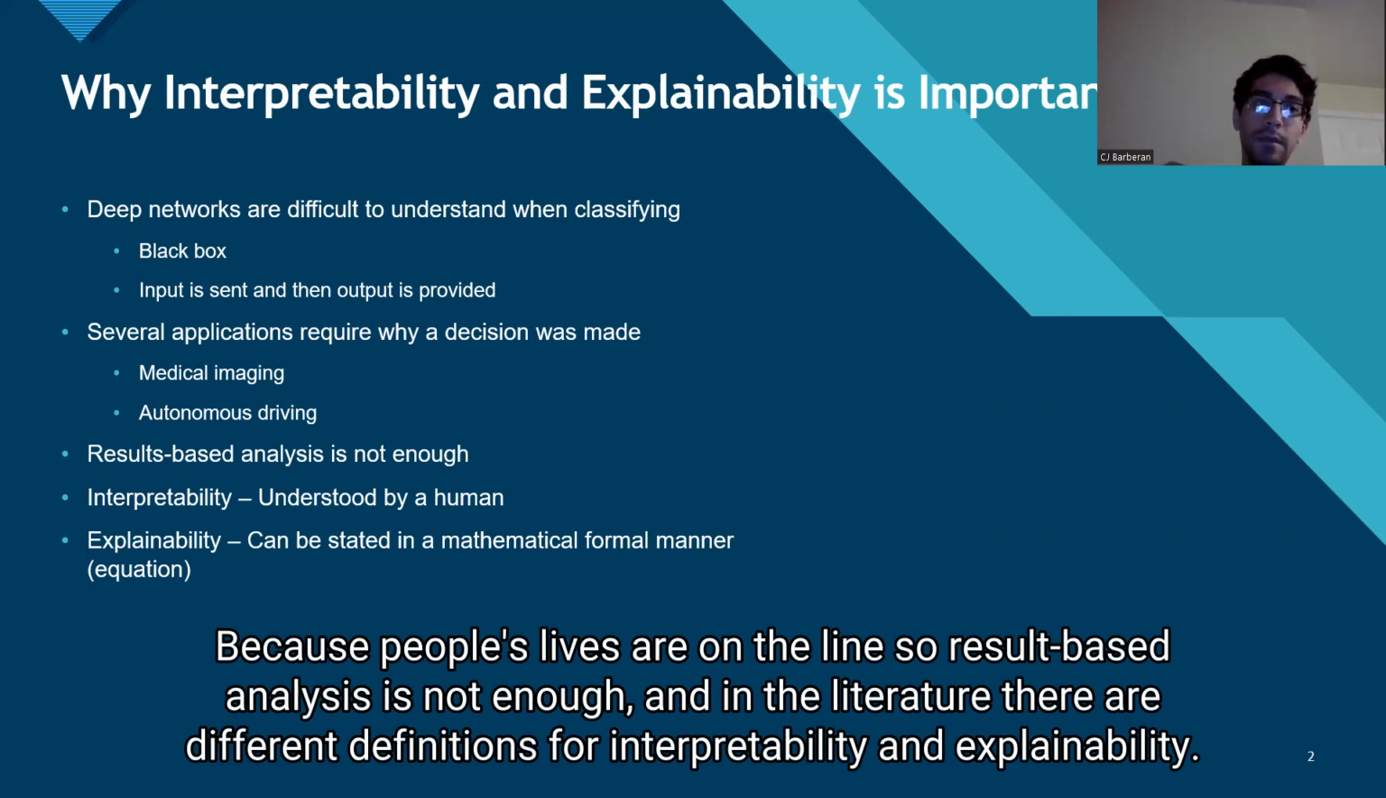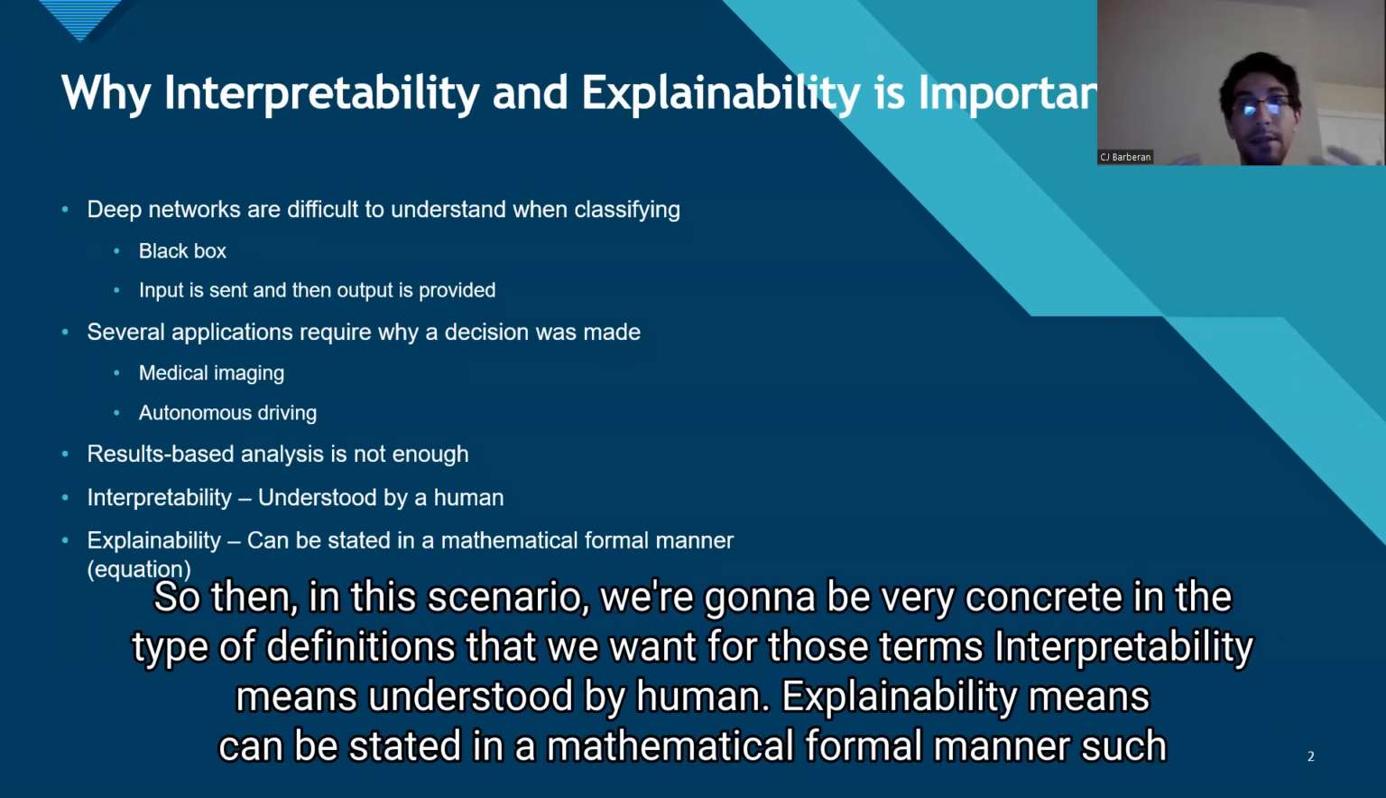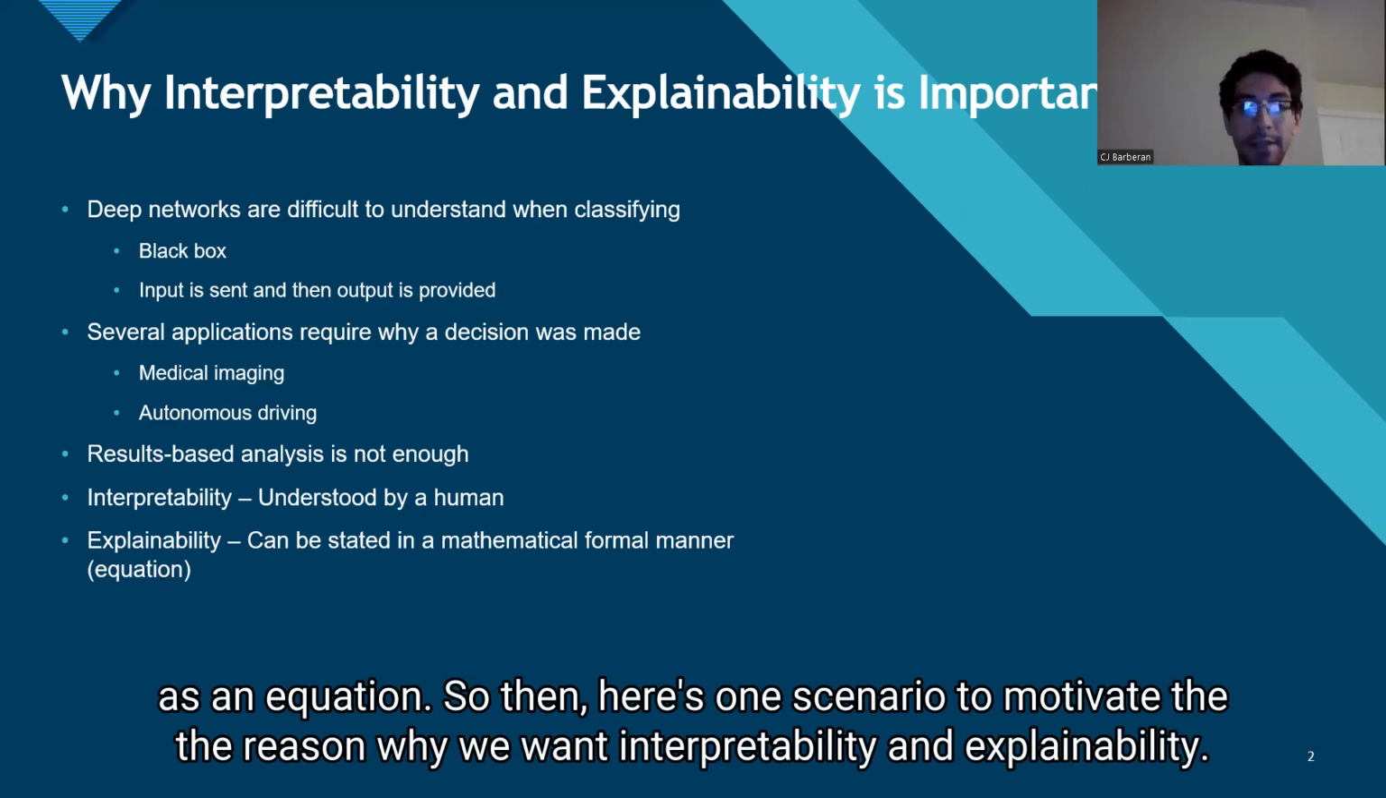And in the literature, there are different definitions for interpretability and explainability. So in this scenario, we're going to be very concrete in the type of definitions that we want for those terms. Interpretability means understood by a human. Explainability means can be stated in a mathematical formal manner, such as an equation.